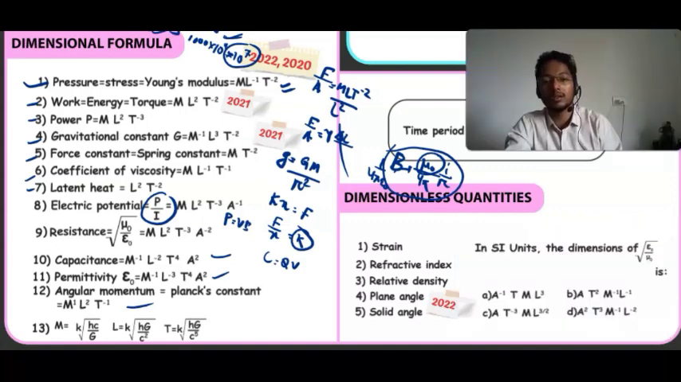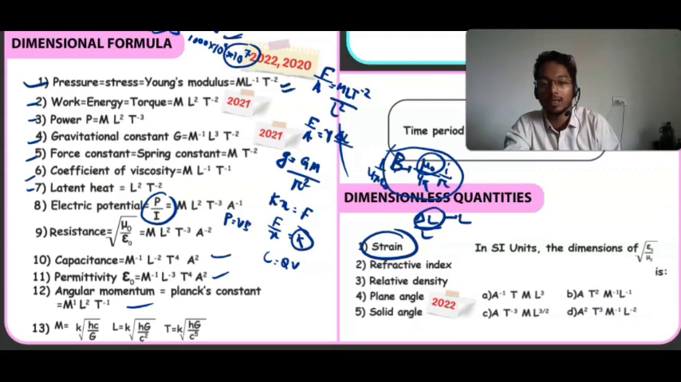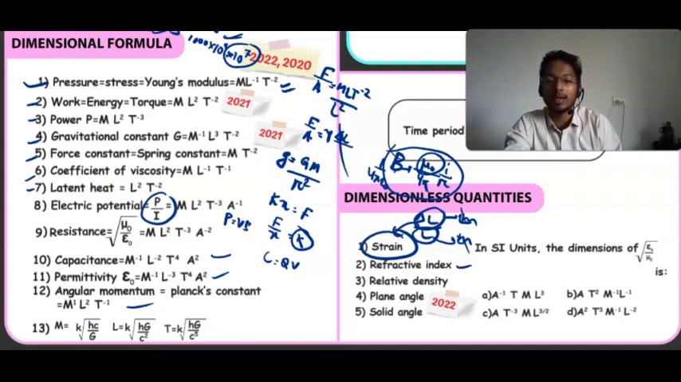Then dimensionless quantities, the quantities which have no dimensions. Dimensions are not possible for them. For example, strain. What do we call strain? Del L upon L. Del L has length as the unit, and L also has meter, so they cancel out. So del L upon L has no unit, which we represent as strain. Then refractive index, relative density, plane angle and solid angle have no units.